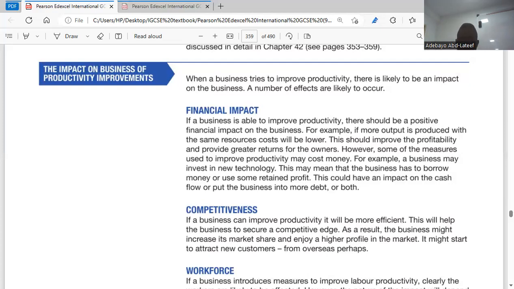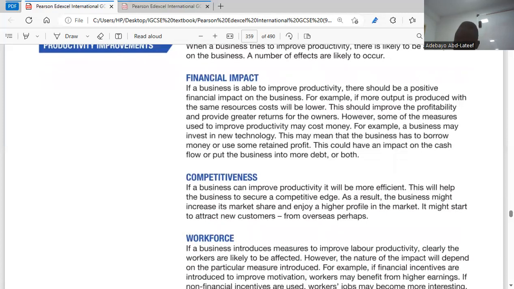For financial impact, if a business is able to improve its productivity, it should have a positive impact on the business, which means your cost of production would have reduced. And if your cost of production is reducing, you should be making more profits. That is the point. But the financial impact also has a negative consequence. Maybe because you have to improve your productivity, you need to invest in more equipment or machines. This will take a lot of money from your business. This could affect your cash flow and might put your business into more debt. Do you understand that, right? Yes. That is financial impact, positive or negative.